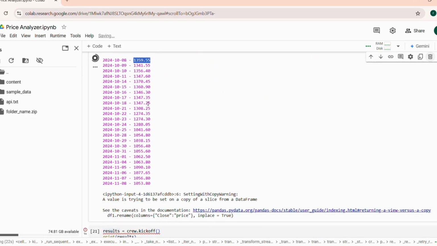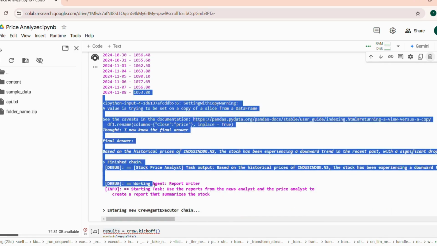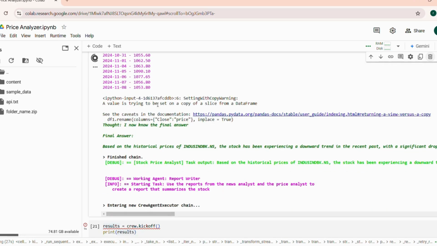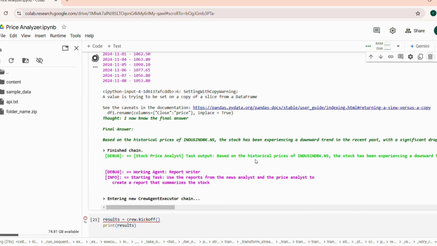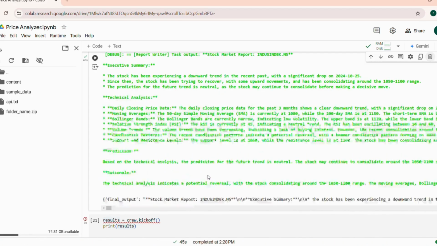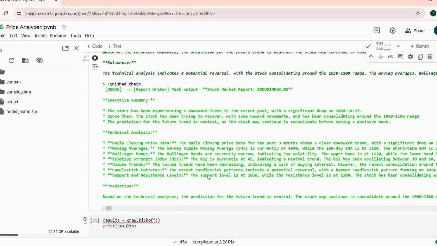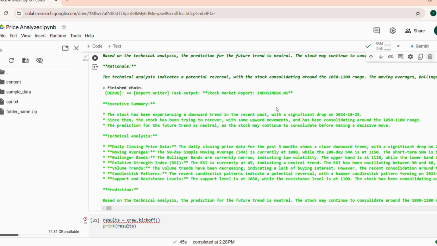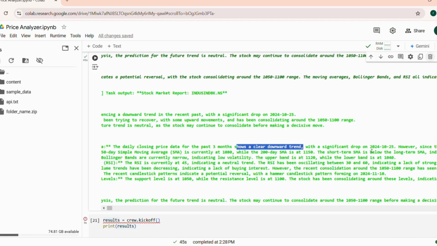It gets its historic data by just its ticker. Each agent gives its respective output, and here is the final summary given by our writer agent. Here the AI says it clearly sees a downward trend. It shows its moving averages and the other indicators and derives a prediction for the stock.